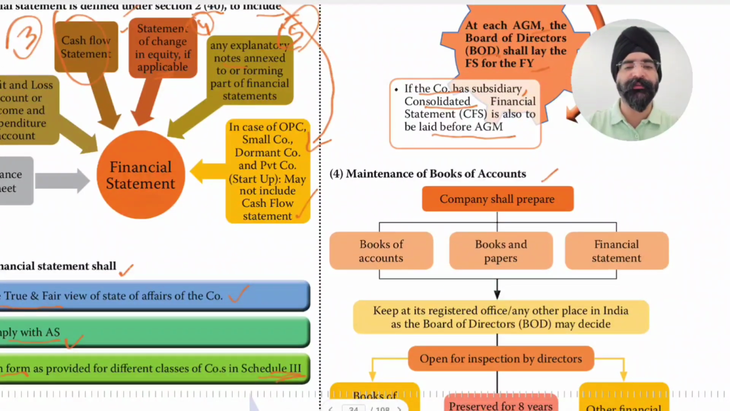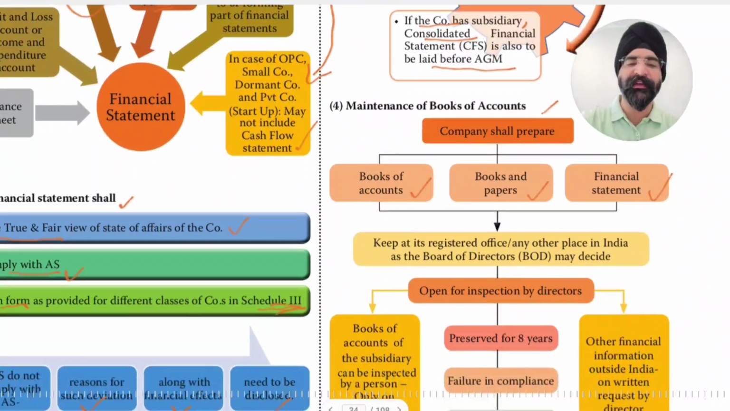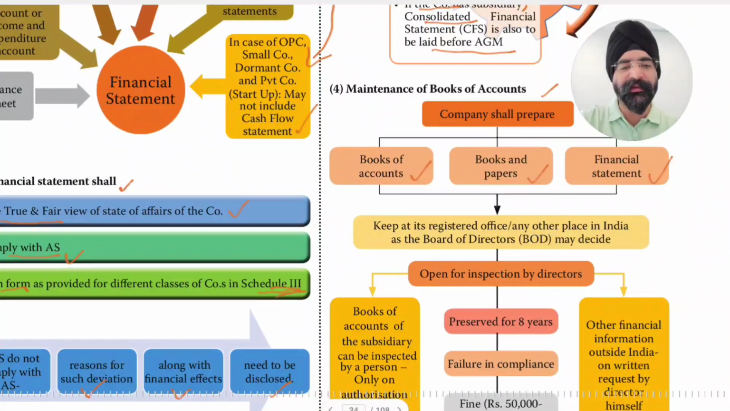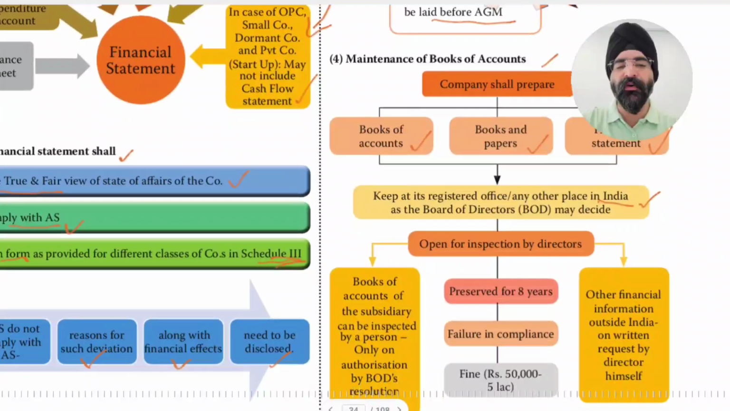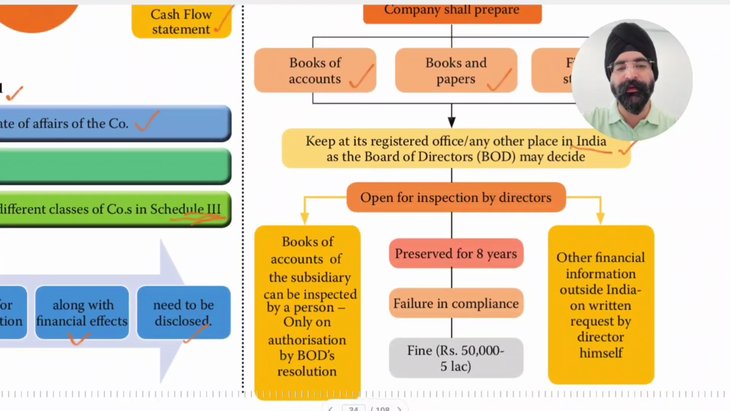Maintenance of books of accounts. The company shall prepare books of accounts, books and papers, and financial statements. Keep them at its registered office or any other place in India as the board of directors may decide. So the board can decide that these will be placed at the registered office or any other place in India. They are open for inspection by directors.